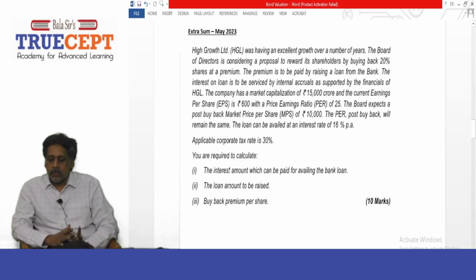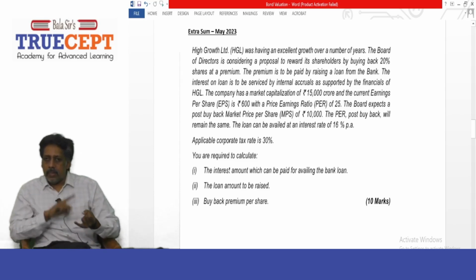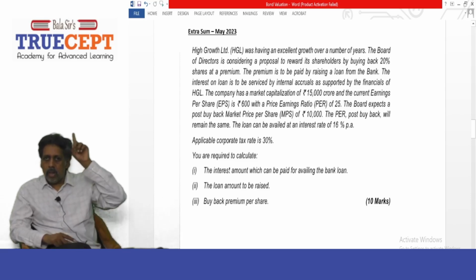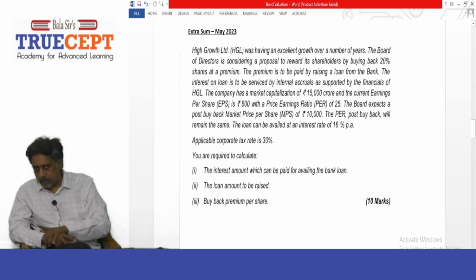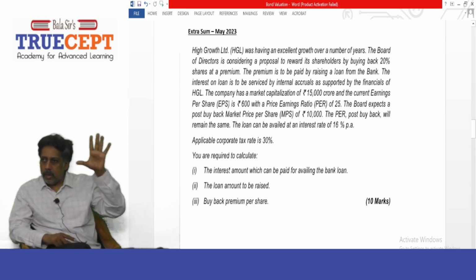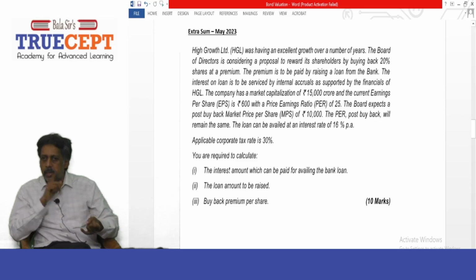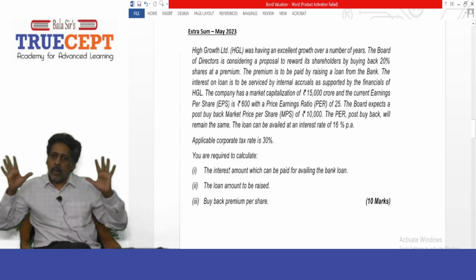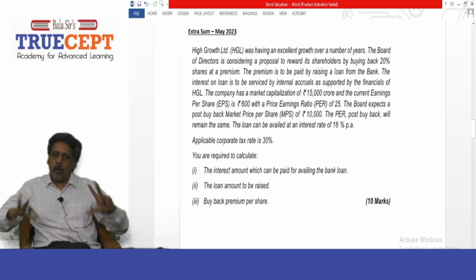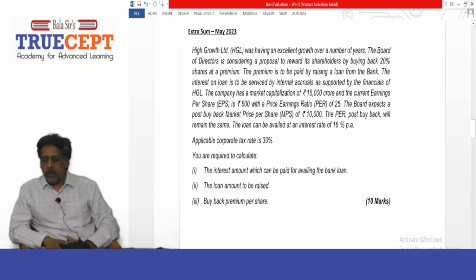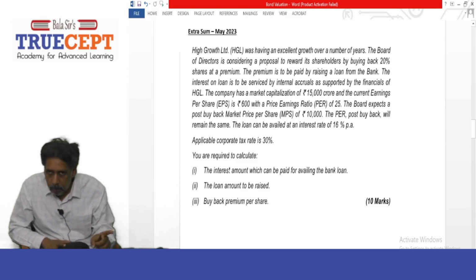Next. Applicable corporate tax rate is 30%. It is also given earlier that the company wants to buy back 20% of its shares. What is 1 crore shares into 20%? Your company wants to buy back 20 lakh shares in the market. But here the buyback price is not given in the question. How do you find that? You have to find how much loan your company wants to borrow, and that will determine the buyback price, because you want to buy 20 lakh shares by taking a loan.